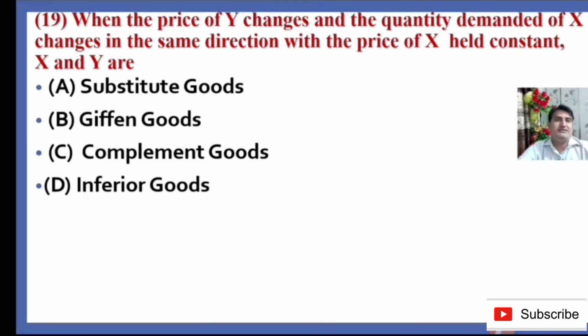because when X and Y change in the same direction, it means that the cross elasticity of demand is positive. Cross elasticity of demand means the change in quantity demanded of X due to a change in price of Y, and it means the goods are substitutes. Giffen goods are goods which violate the law of demand, complement goods have negative cross elasticity, and inferior goods have negative income elasticity.